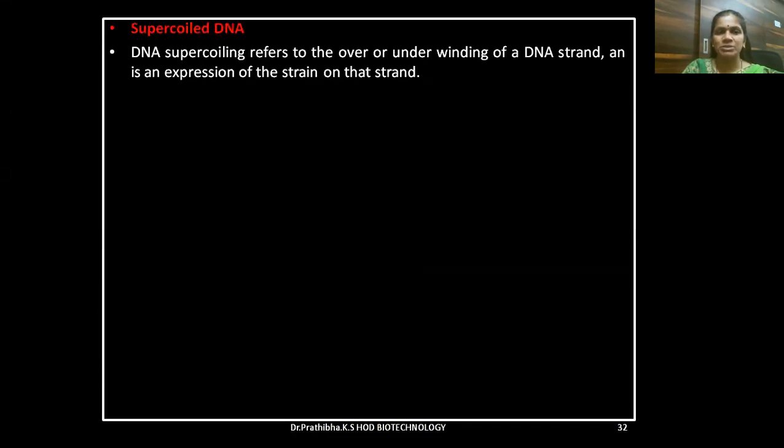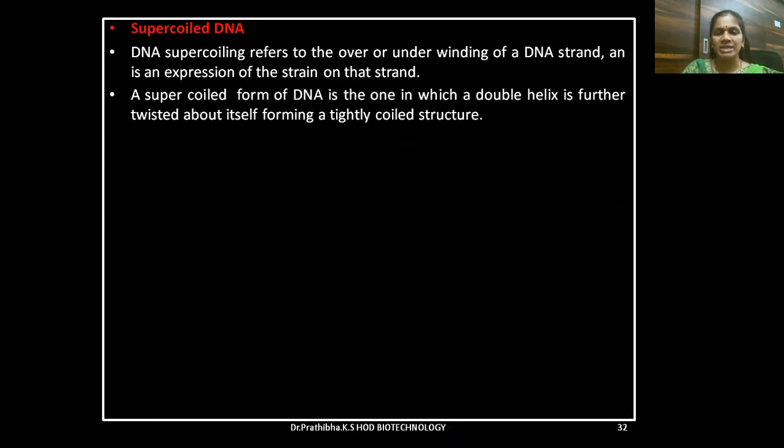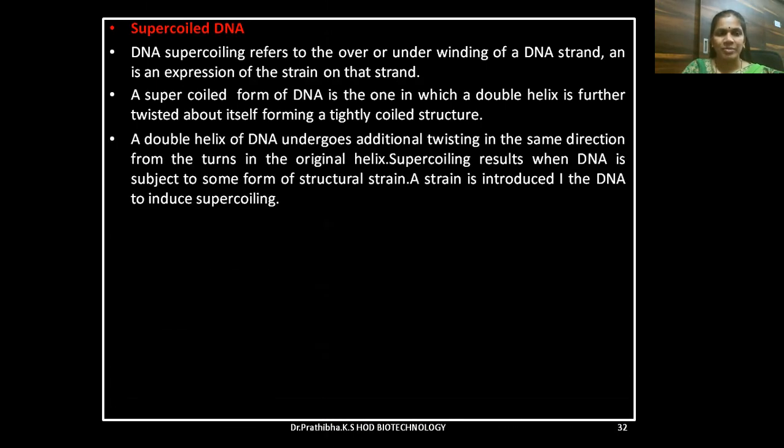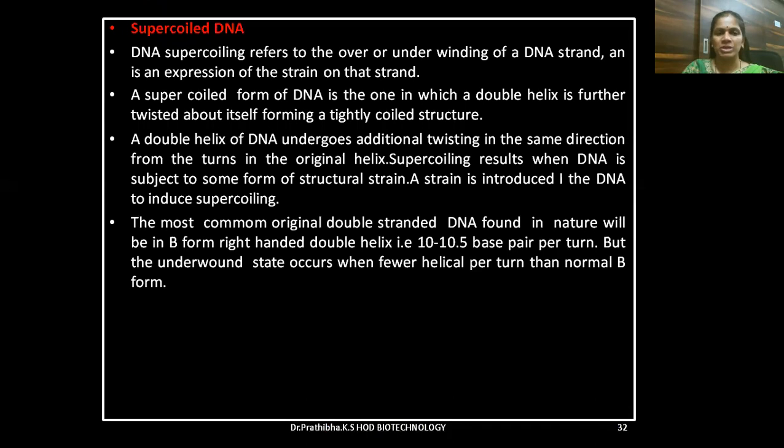Supercoiled DNA. DNA supercoiling refers to the over or underwinding of a DNA strand and is an expression of the strain on that strand. A supercoiled form of DNA is one in which a double helix is further twisted about itself, forming a tightly coiled structure. A double helix of DNA undergoes additional twisting in the same direction as the turns in the original helix. Supercoiling results when DNA is subject to some form of structural strain. A strain is introduced first to the DNA to induce supercoiling.